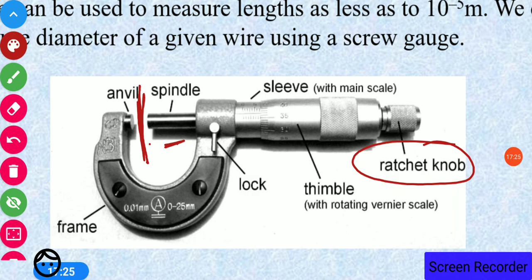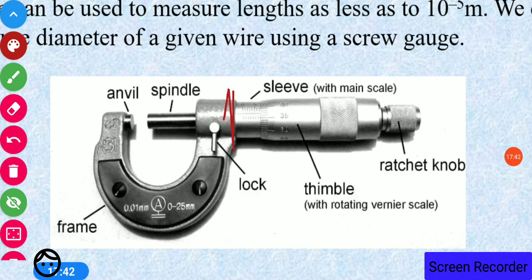Using the knob, the spindle is moved further and the wire is clamped between the anvil and the spindle. Now this is the main scale, and on this side there is the circular scale, on which we will find lines which are 100 in number.